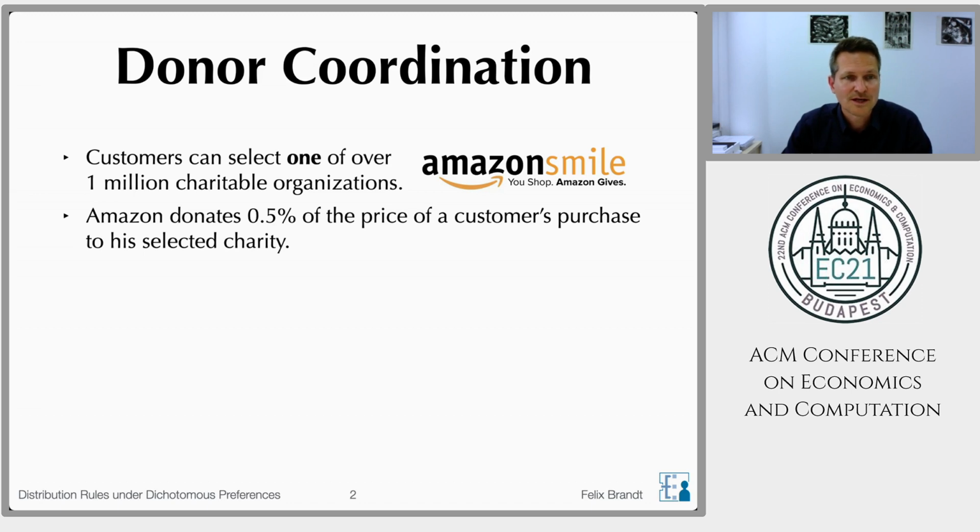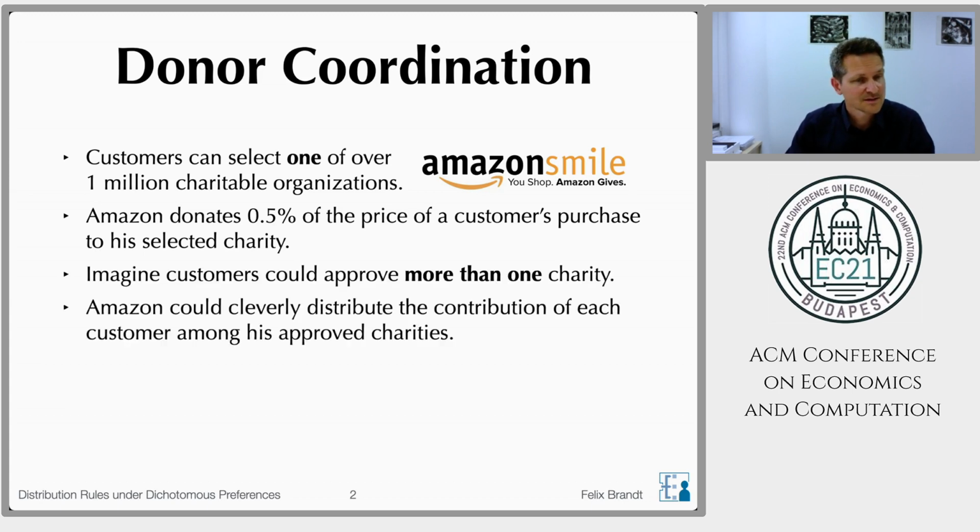So let's not go all the way to ordinal or even cardinal preferences, but just assume that customers are equally happy with several charities. So we would allow for customers to approve more than one charity, and then Amazon could cleverly distribute the contribution of each customer among his approved charities by taking into account the information provided by the other customers. So let's look at a concrete example here.